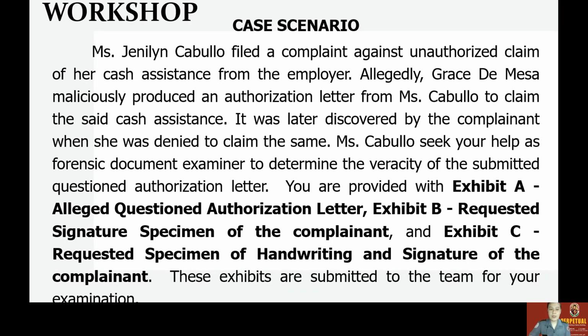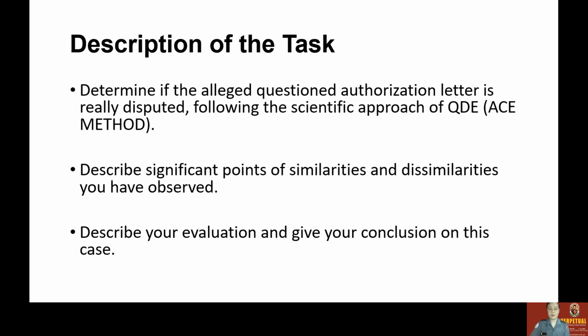Ms. Cabullo seeks your help as a forensic document examiner to determine the veracity of the submitted questioned authorization letter. We are provided with Exhibit A, which is the alleged questioned authorization letter, Exhibit B, which is the requested signature specimen of the complainant, Ms. Cabullo, and Exhibit C, which is the requested specimen of handwriting and signature of the complainant. These exhibits are submitted to the team for our examination.